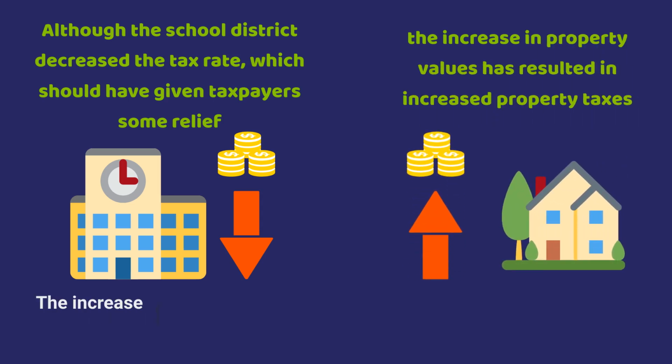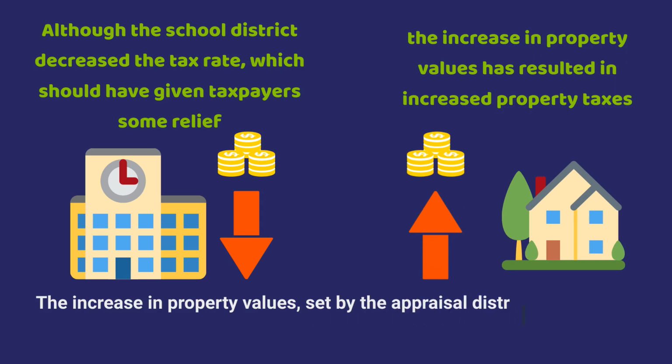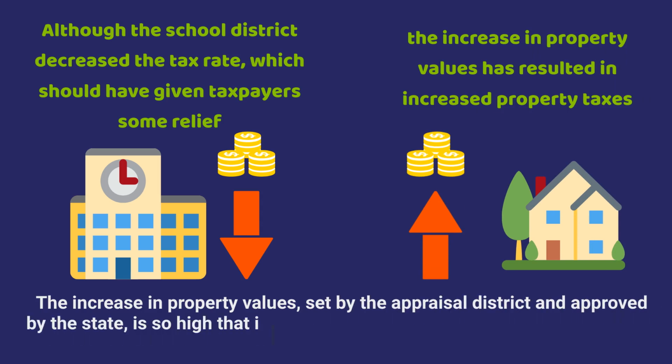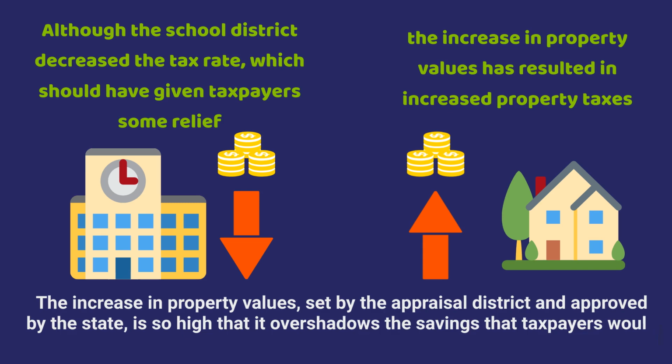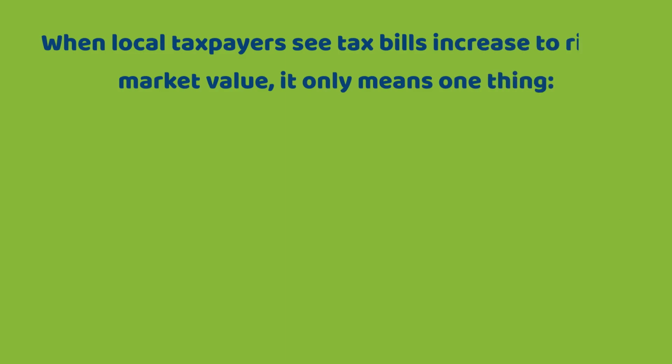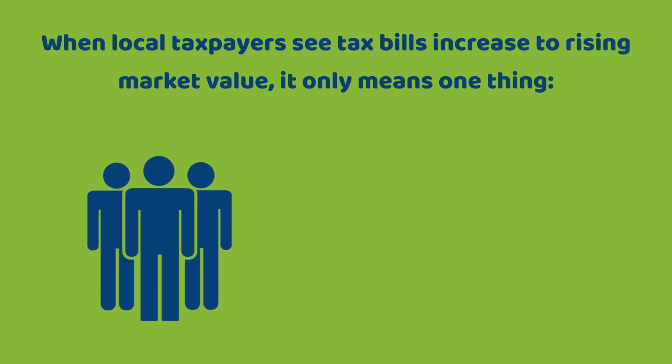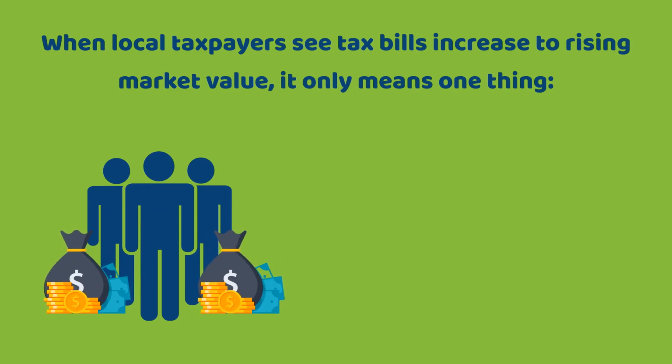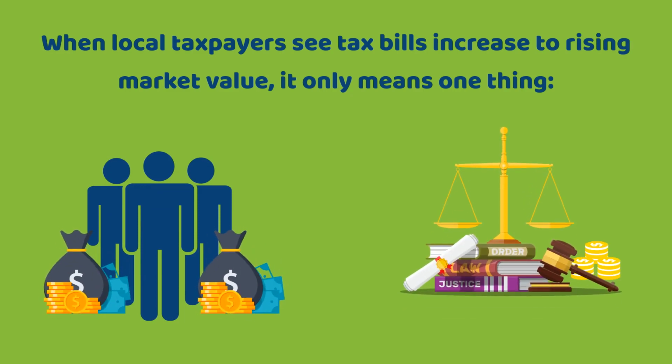The increase in property values, set by the appraisal district and approved by the state, is so high that it overshadows the savings that taxpayers would have received due to the tax reduction. When local taxpayers see tax bills increase due to rising market value, it only means one thing. Local taxpayers are paying a higher percentage for funding public education and the state is paying a lower percentage.